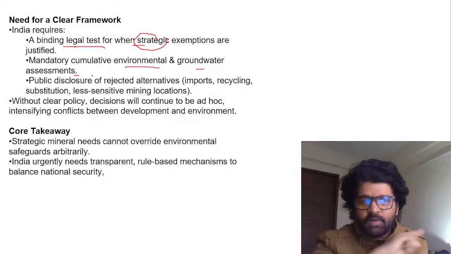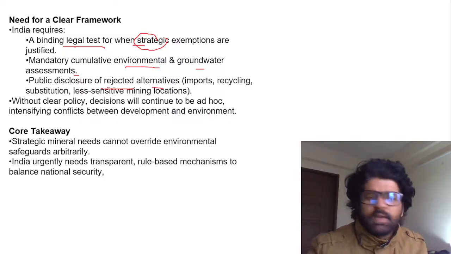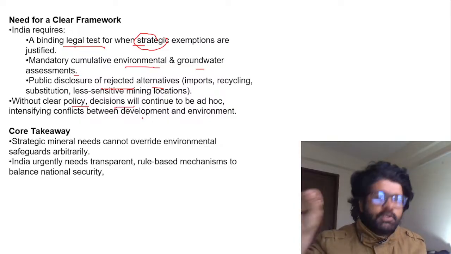And why it is a bad thing, we have discussed yesterday. Public disclosure of, again, you can read all these things. Without clear policy, decisions will continue to be ad hoc. We have to ask questions from our government.